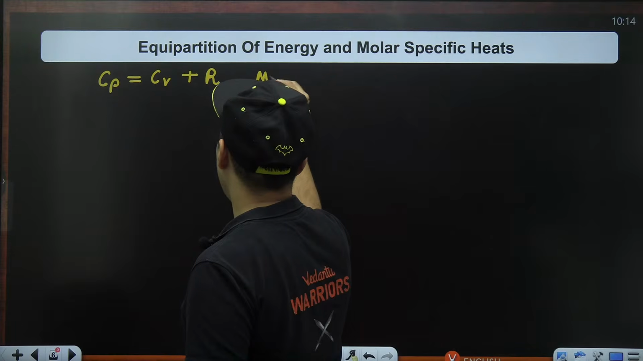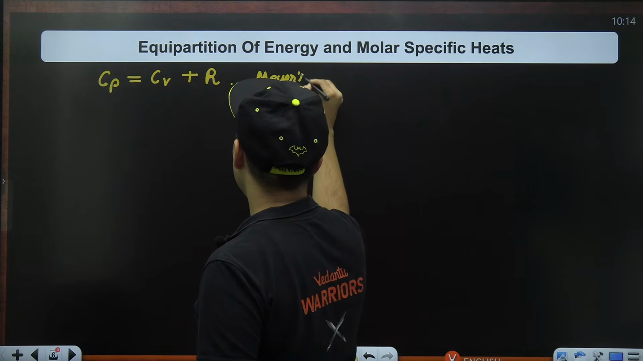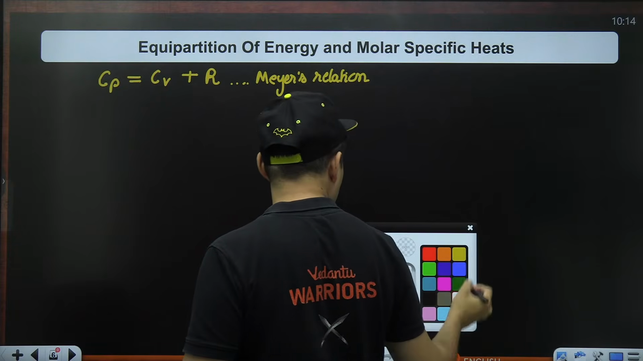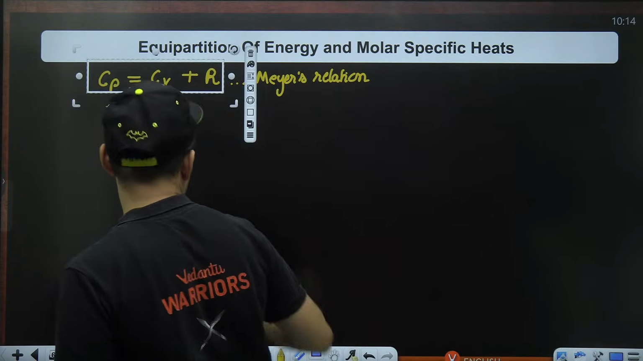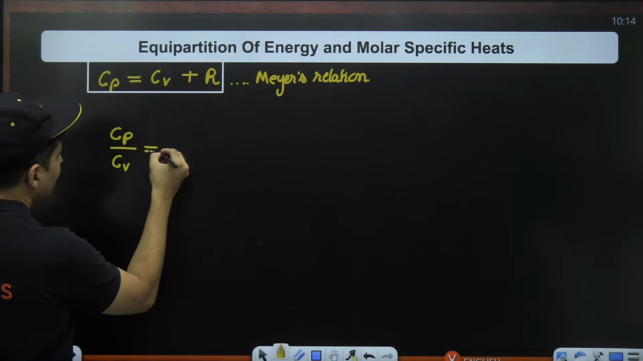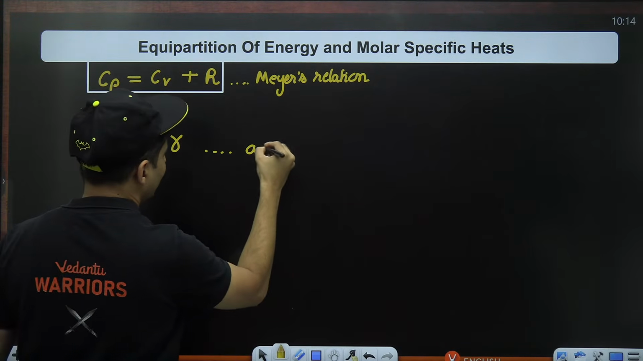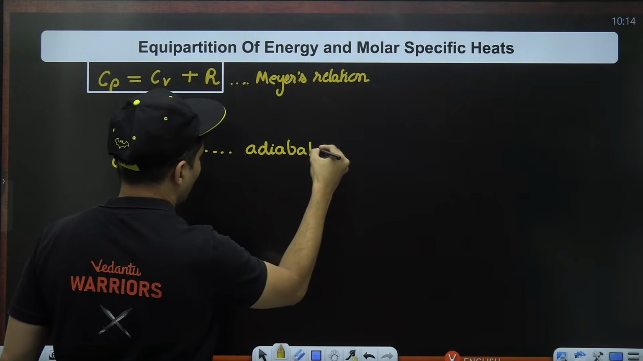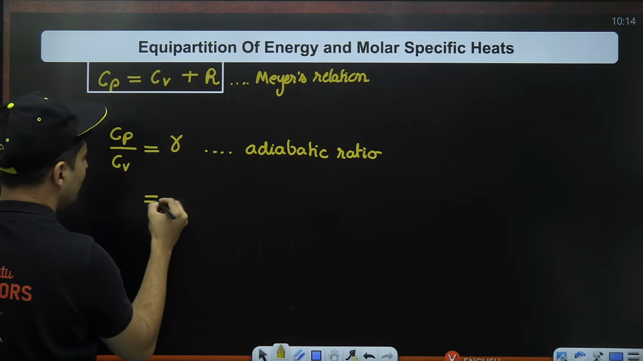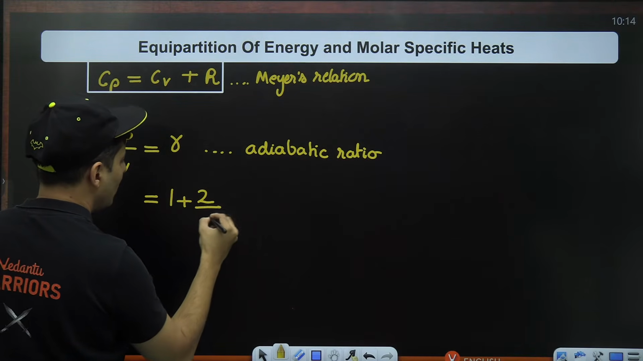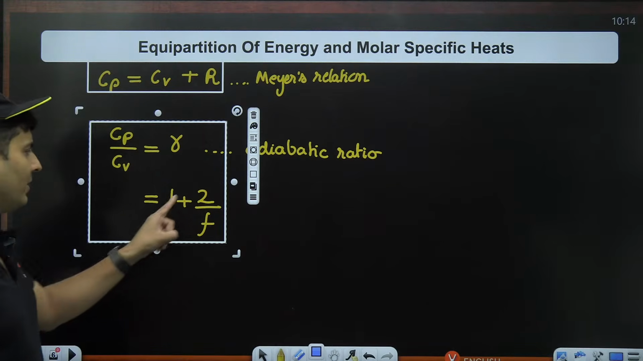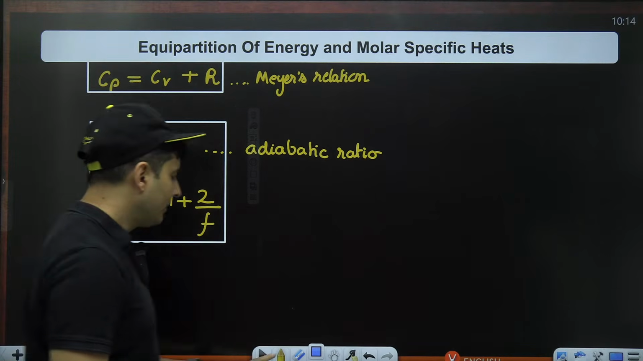This is called Mayer's relation. Mayer's relationship, which you should obviously know. But if you take the ratio of Cp divided by Cv, that is gamma, which is also called the adiabatic ratio. This adiabatic ratio also comes out to be 1 plus 2 divided by degrees of freedom.